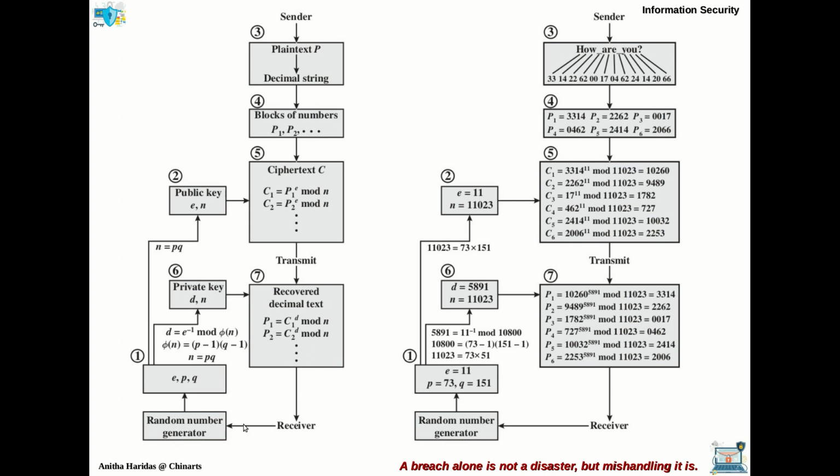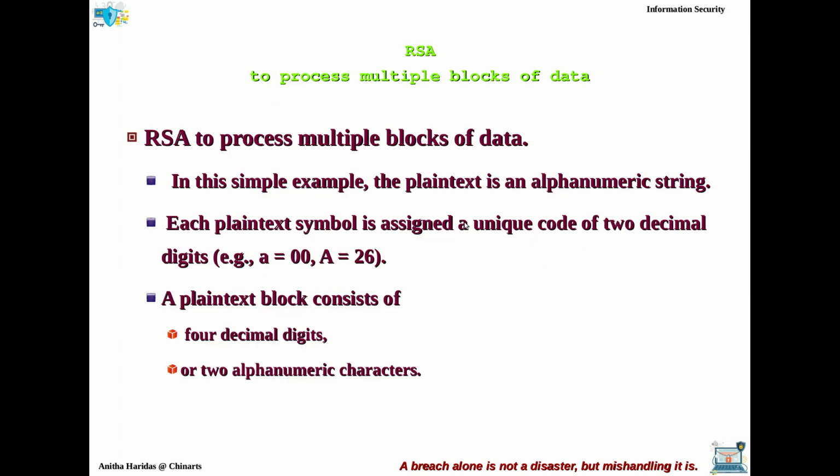Who will be doing it? The receiver will be doing it, right? Once these 3 values are chosen, she can calculate the D and N values. Simple. Once D and N values are calculated, D comma N can be used as the private key, and E comma N can be used as the public key, right? So this is how the RSA algorithm will be processing multiple blocks of data.